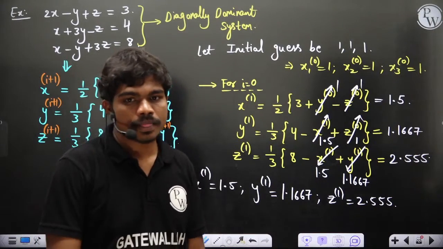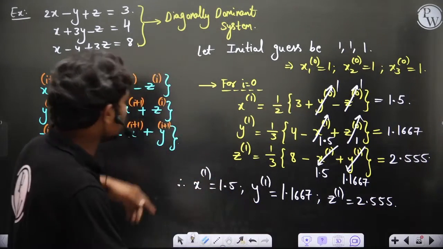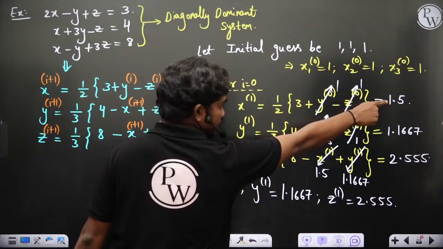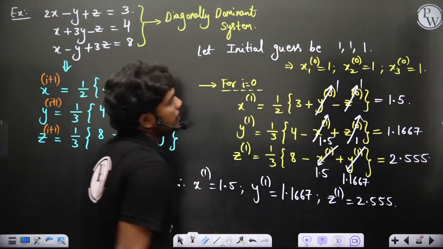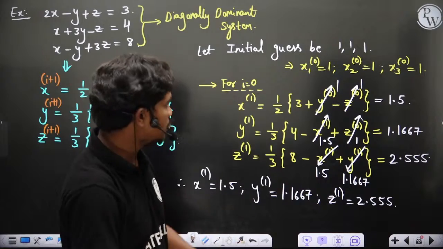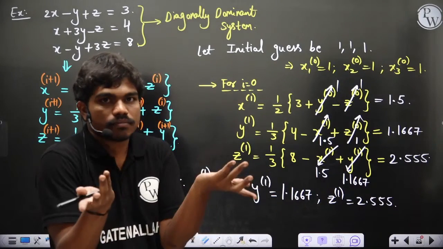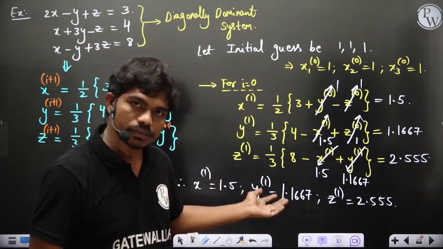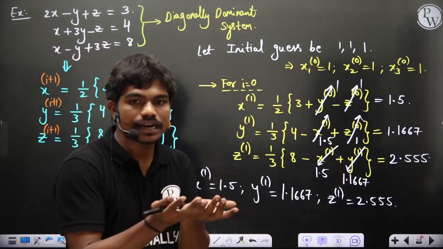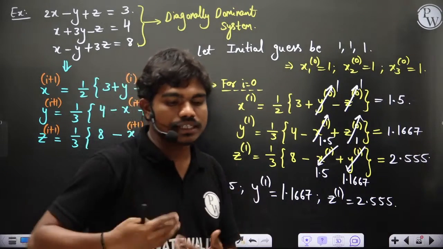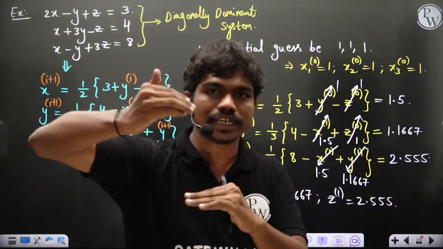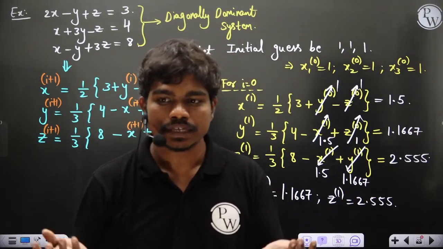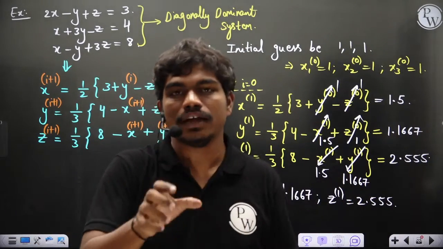Clear? After some point, what happens? For example, you see this value is 1 and this is 1.5, there is a difference. 1 and 1.16, 1 and 2.55, there is a big difference between these. If you perform one more iteration, x2 and x1 may come very close. Similarly y2 and y1, z2 and z1 can become very close. So after 3-4 iterations, the values of x, y, z in that iteration and the previous iteration are not very different. The difference dies down slowly and you will achieve a solution.